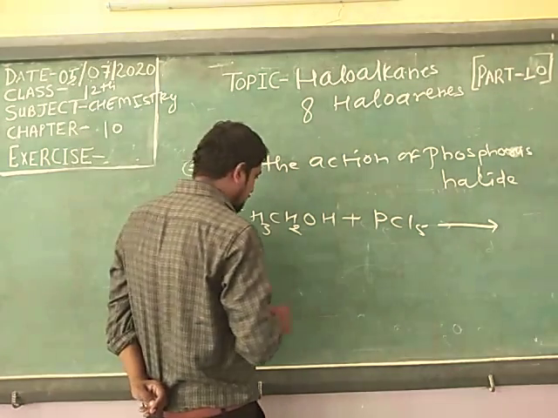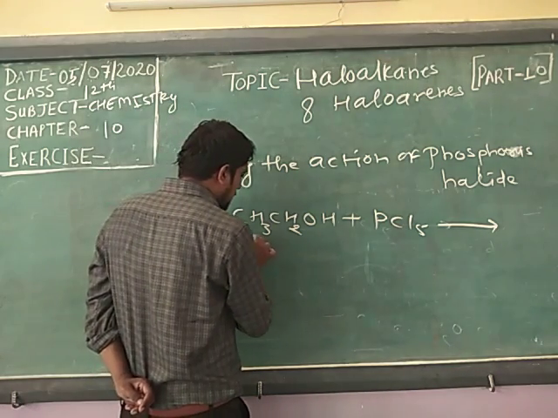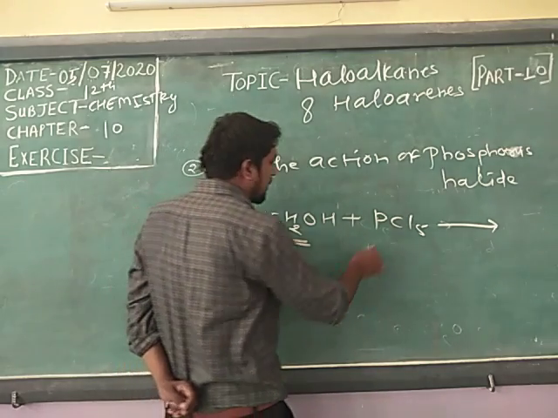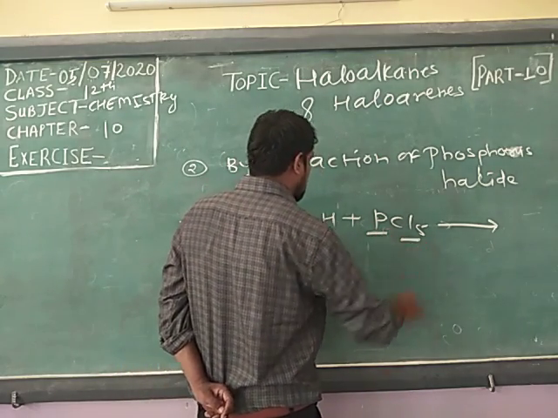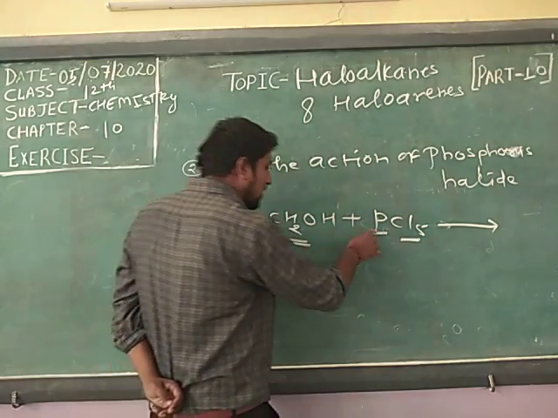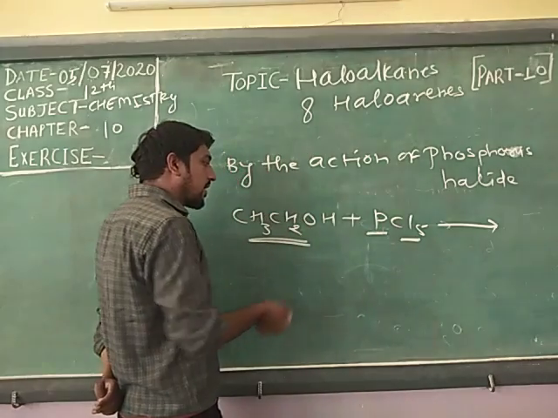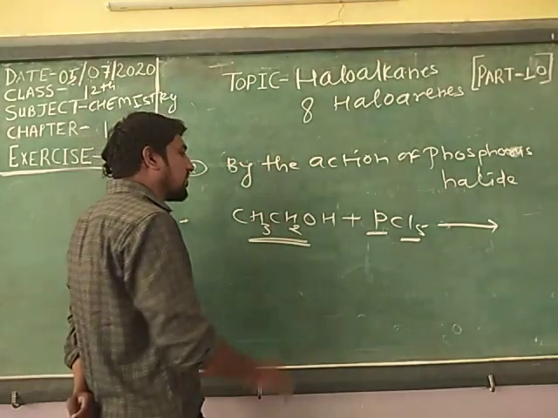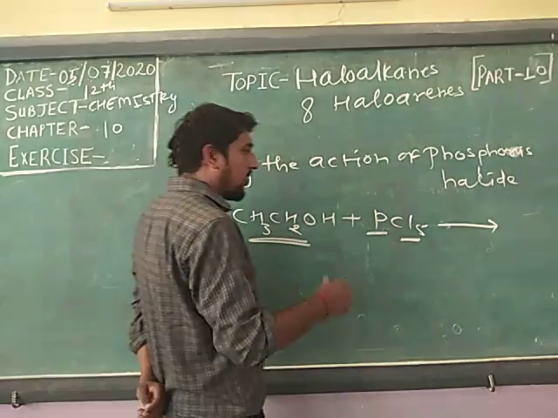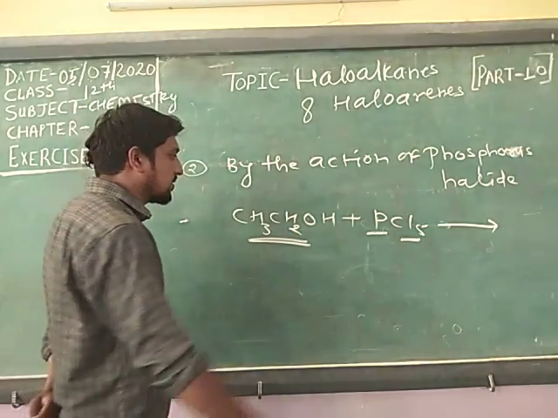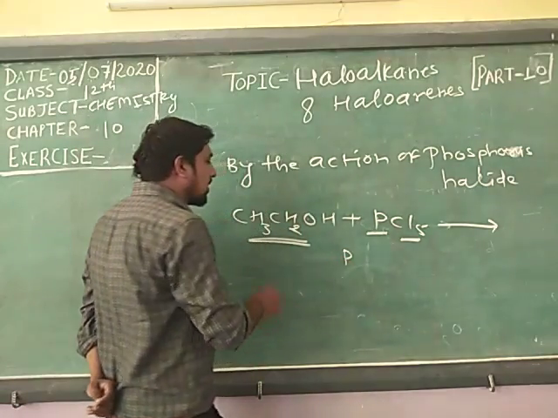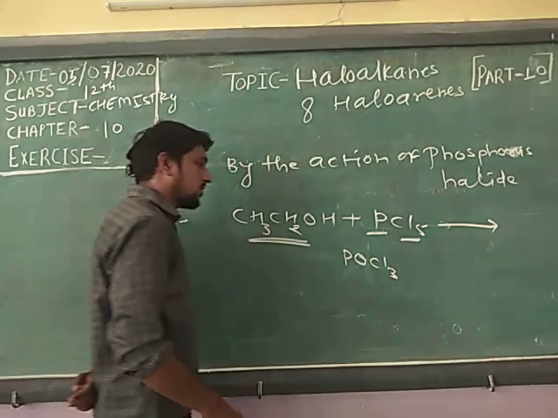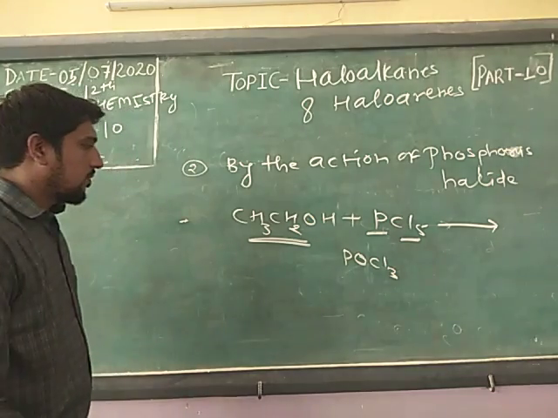Okay, you see that there is an ethyl group. There is phosphorus and chloride. Phosphorus reacts with the oxygen. There is a possibility that phosphorus reacts with oxygen and forms phosphorus oxochloride, POCl3.